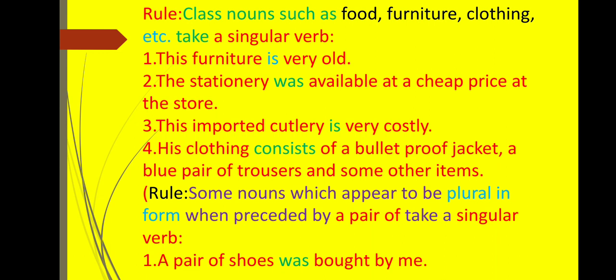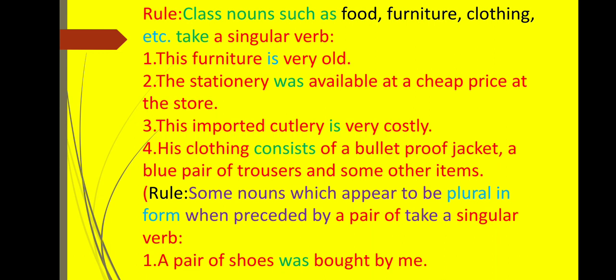Third one. This imported cutlery is very costly. So here the subject cutlery has taken the verb that is singular, and that is is. Next one. His clothing consists of a bulletproof jacket, a blue pair of trousers, and some other items. So here clothing takes a singular verb, that is consists.